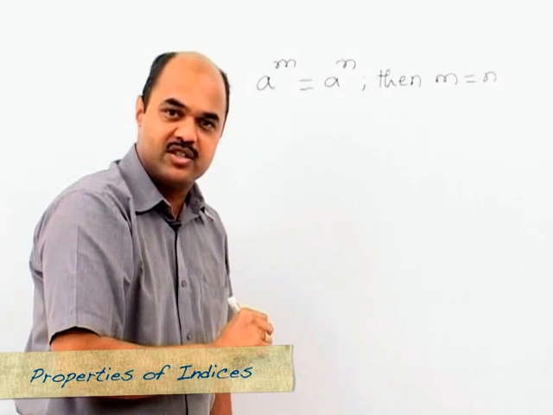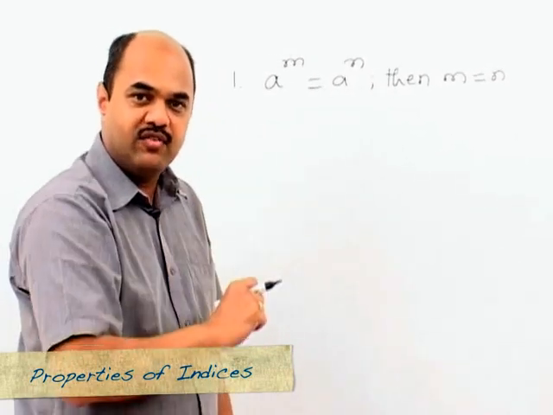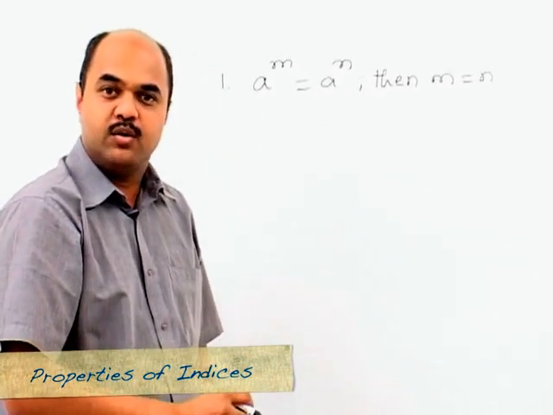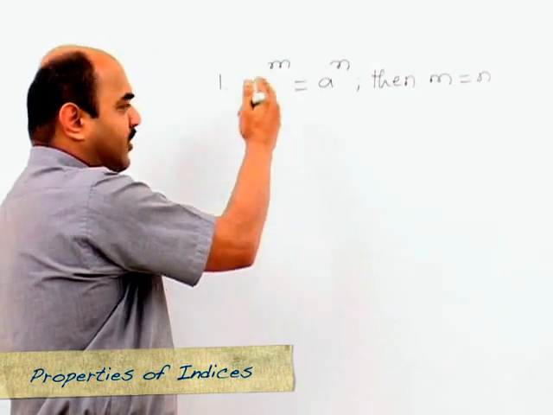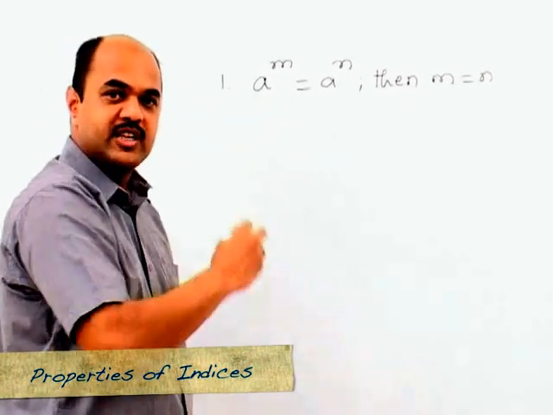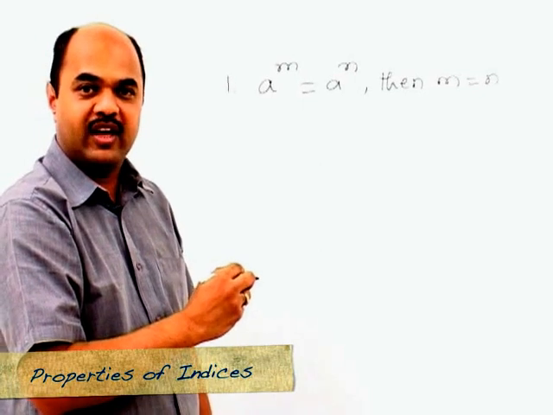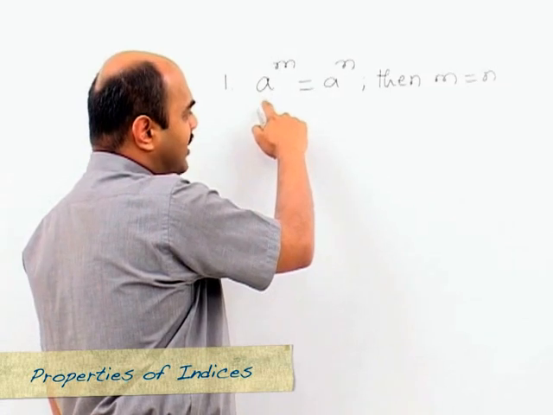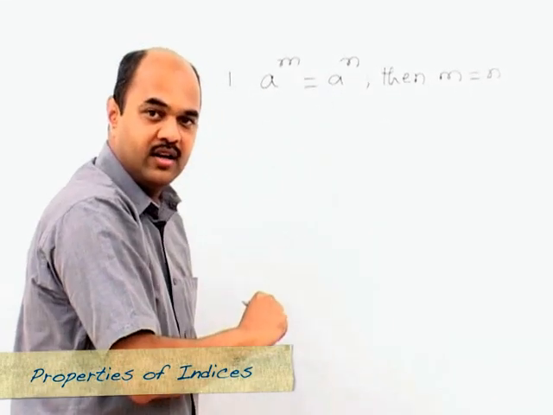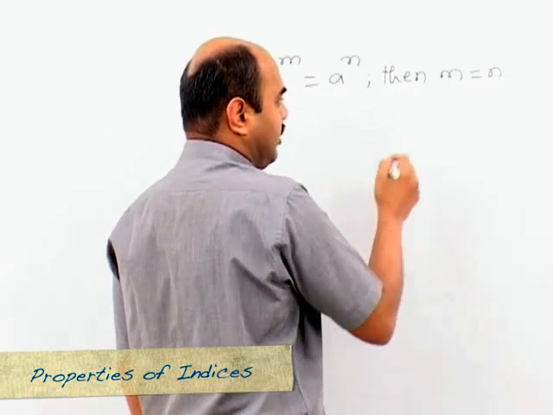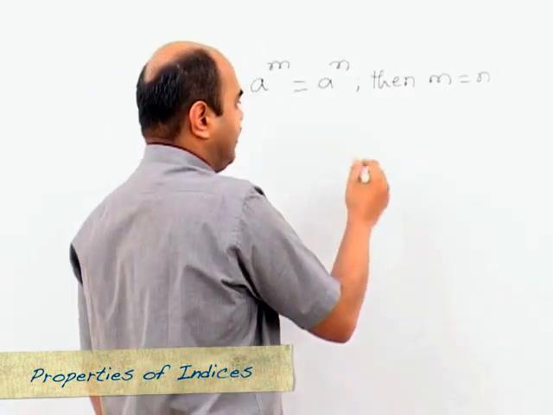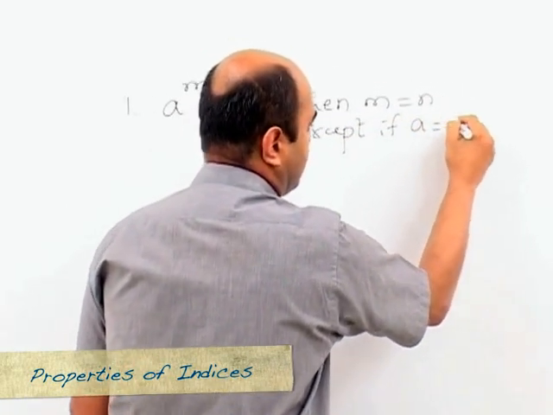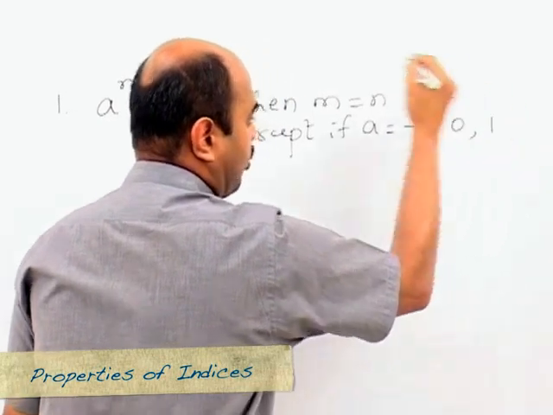Because if a is equal to minus 1, as long as the power is an even number, this would always be satisfied. So it's again not necessary that m is equal to n. Similarly, if a is equal to 0, this would always be true irrespective of the value of m and n. Hence, we cannot simply say a raised to m is equal to a raised to n, then m is equal to n. We need to add to it and say except if a is equal to minus 1, 0 or 1.